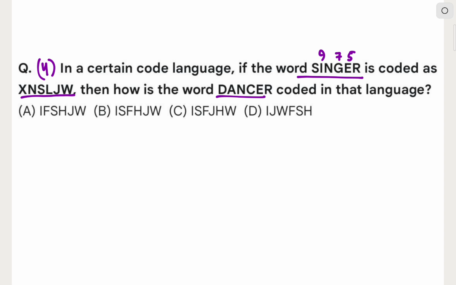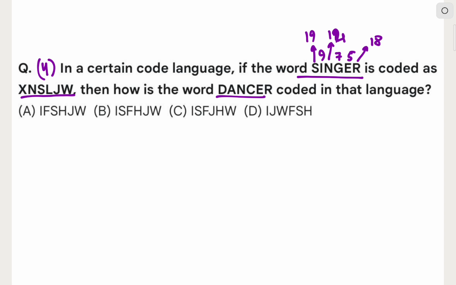And like this, similarly, you can see S comes 19, N comes 14, and R comes 18. Like that, you give numbering first of all to the letters of the word singer.